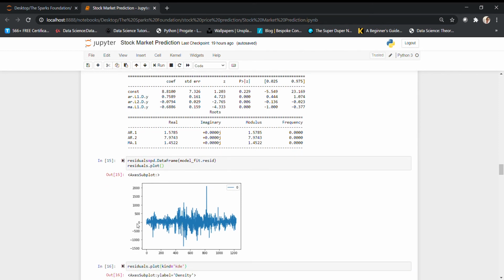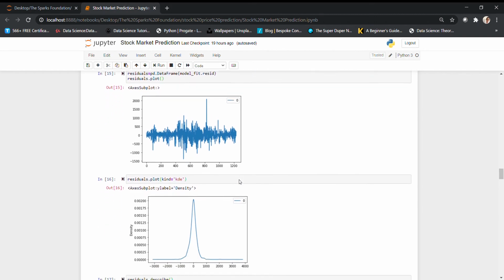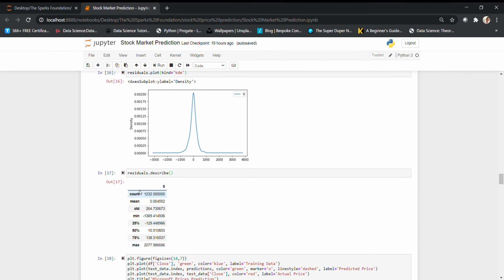Here the residuals are around 0, so we can see our model is again good. It should not be like a multiplicative thing or something like that. If it is a cross, then we can say that the model is not good. Also, the residuals are normally distributed, and when I describe it, we can see it is around the mean. So this again confirms our model has done a pretty good job.